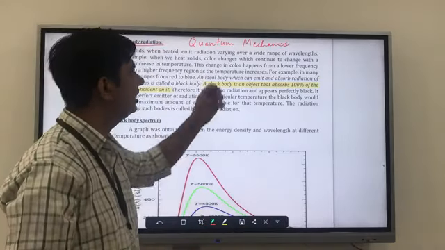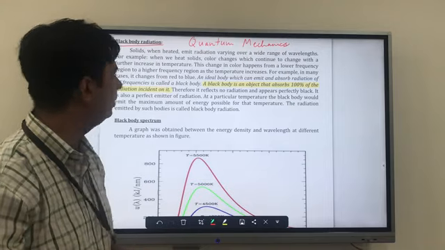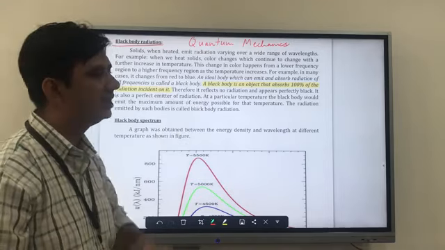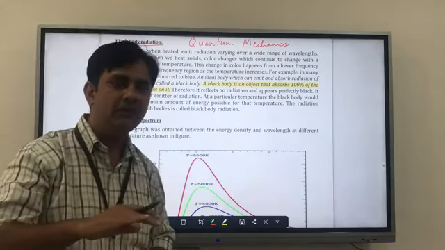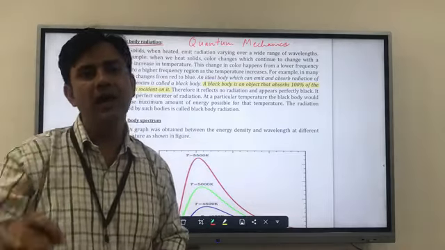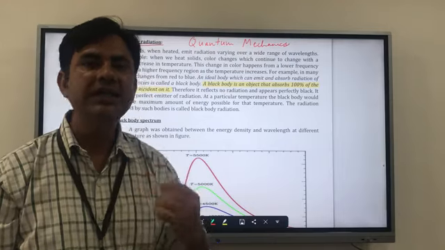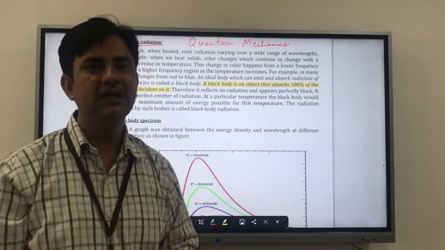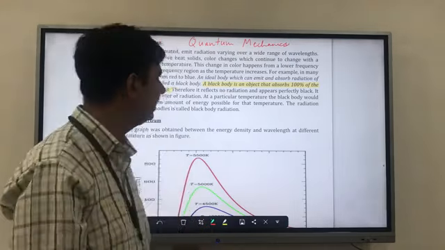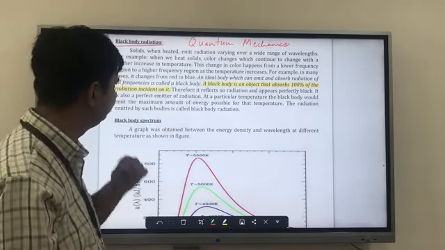This change in color happens from a lower frequency region to a high frequency region as temperature increases. So when you increase the temperature from little to higher, that particular solid will radiate heat with different frequencies, from a low frequency region to a high frequency region.